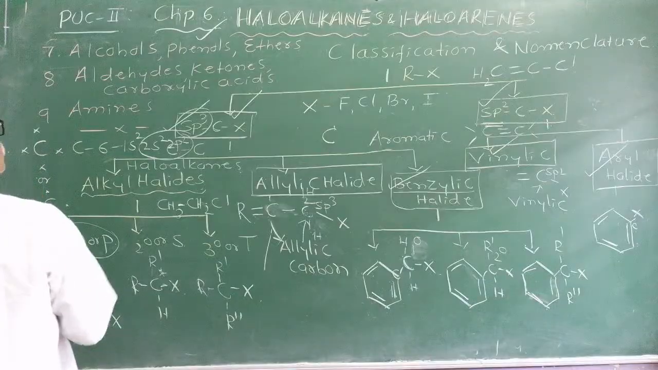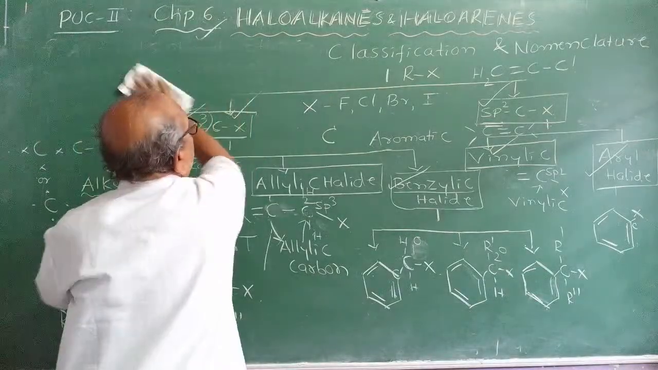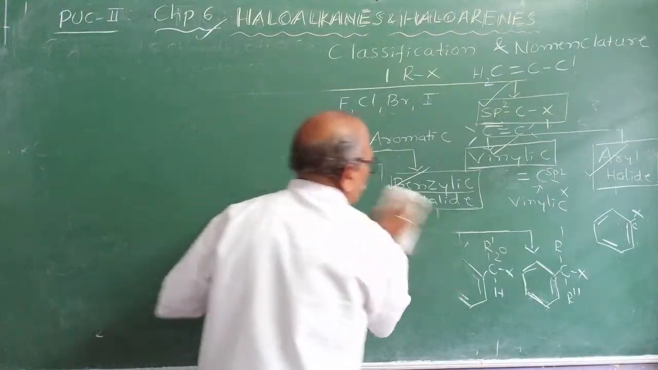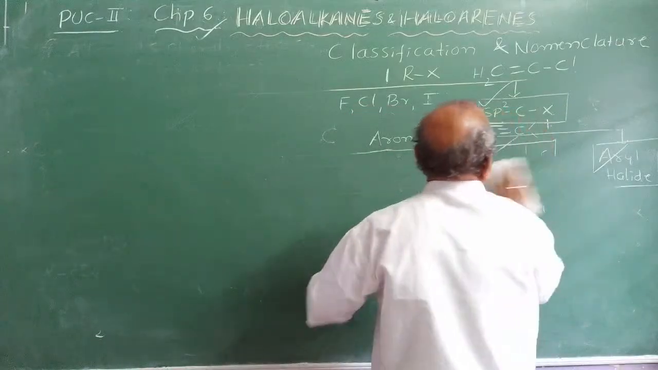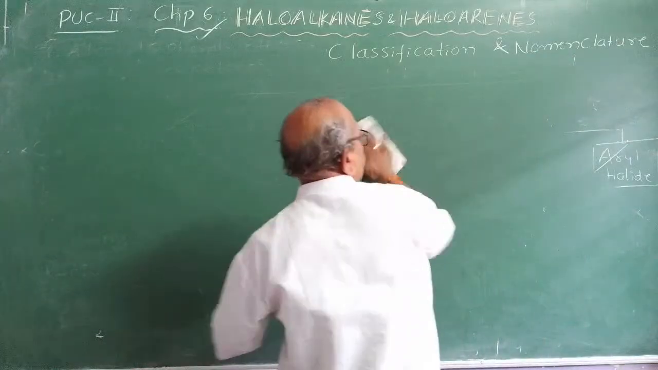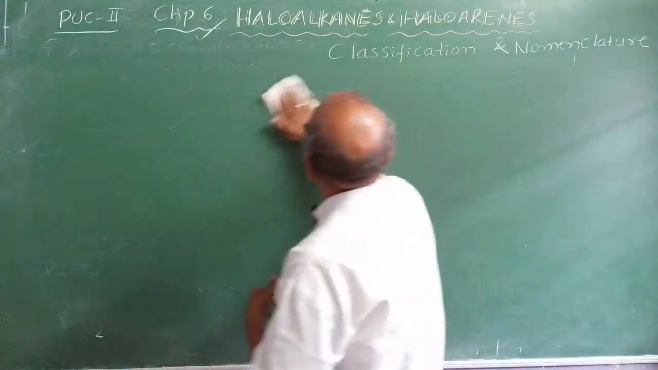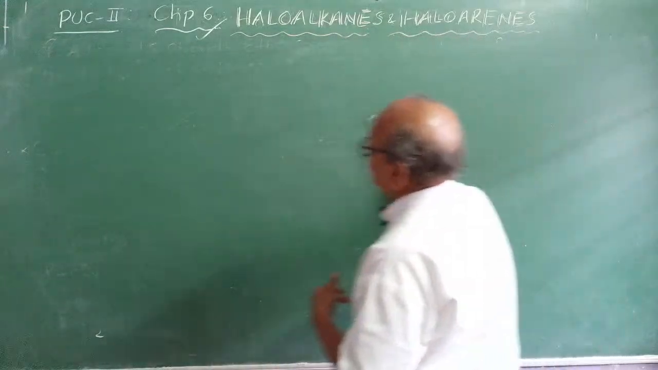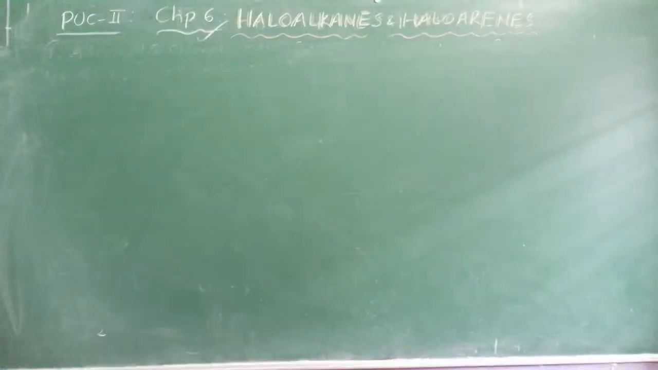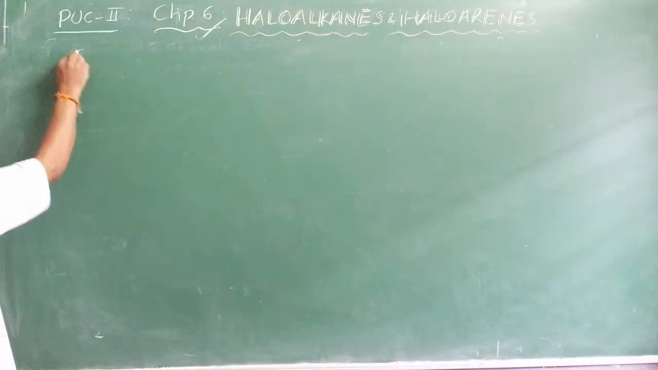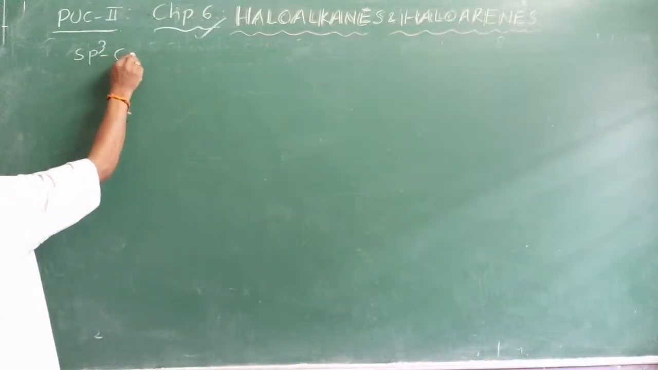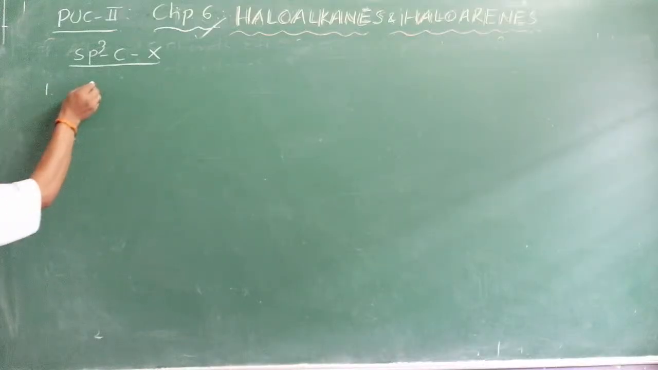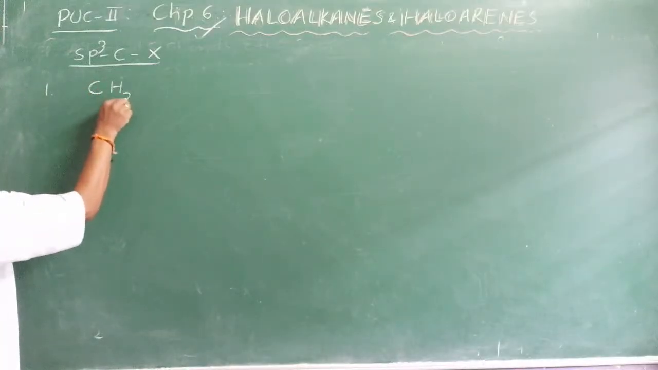Yes, sir. First of all, we will see the nomenclature part now. We will start one by one. I think we started giving some examples, right? Now, let us see the classification. You studied, now start the nomenclature. We will start the nomenclature of sp3 C-X, first classification. We take some examples now. I will take simplest examples to begin with.